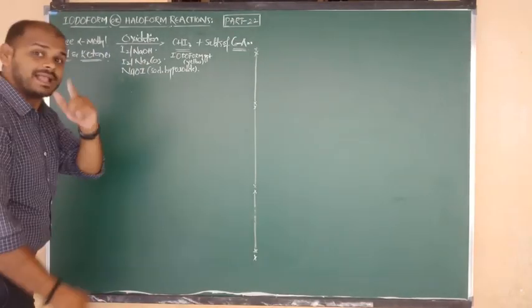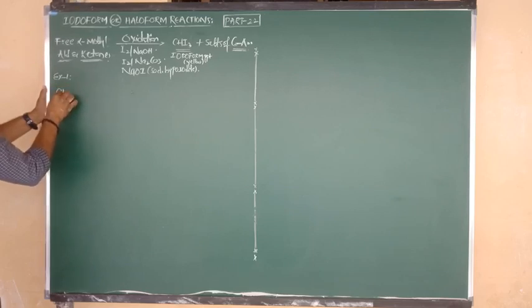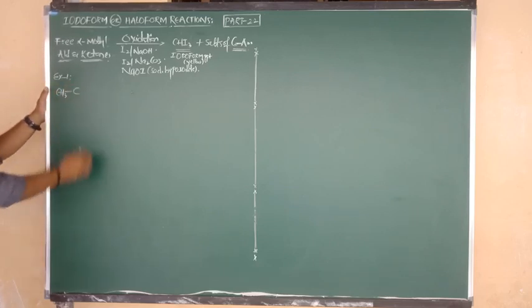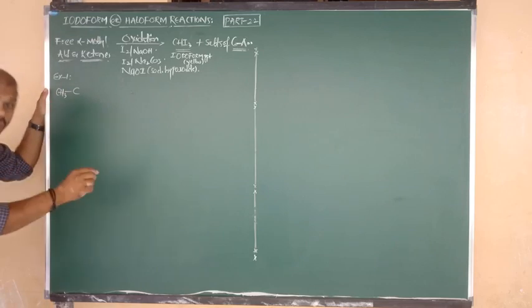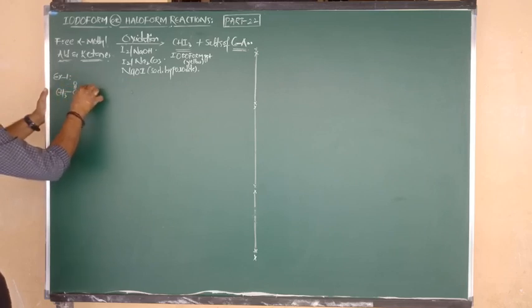Let us go for acetaldehyde, example 1. What is the formula of acetaldehyde? The formula is CH3 bonded to CHO, or we can say CH3 bonded to C double bond OH.